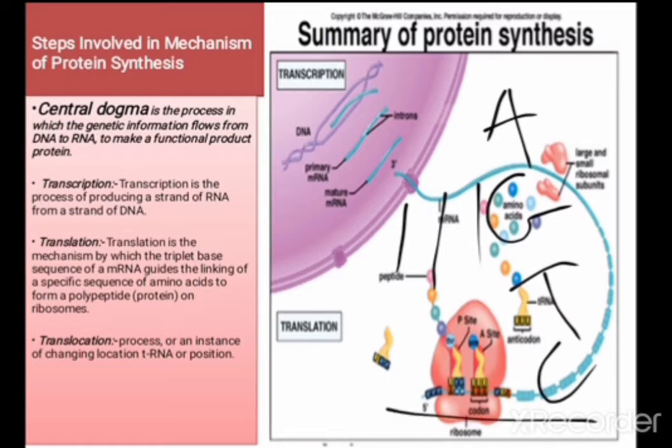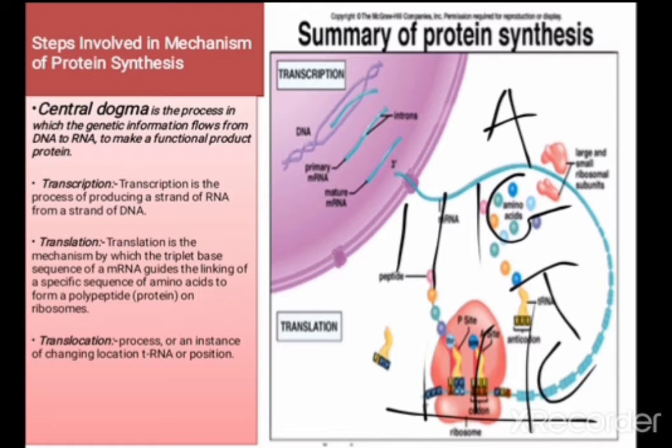As we see on the screen, the ribosome binds the messenger RNA having a nitrogen base sequence, a particular codon that synthesizes a particular protein. When the messenger RNA gets converted into a particular protein, that is called translation.